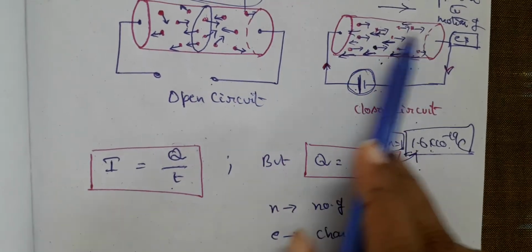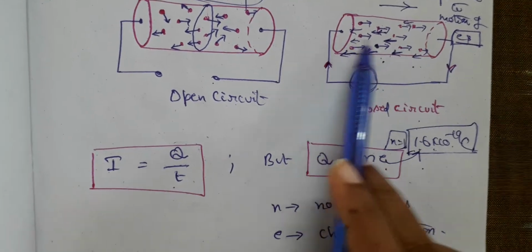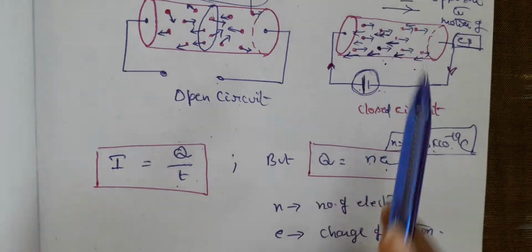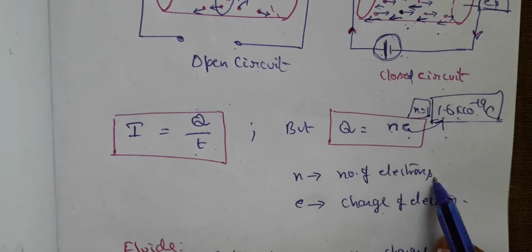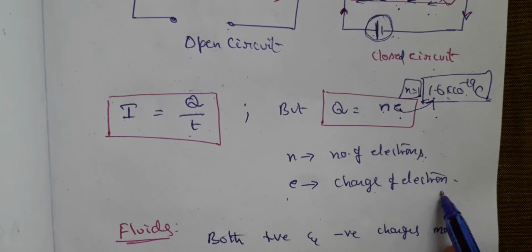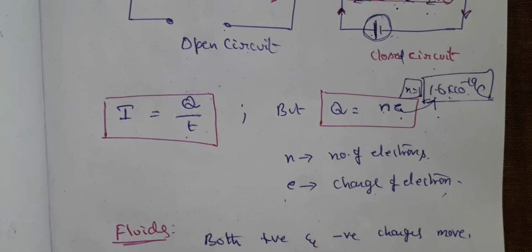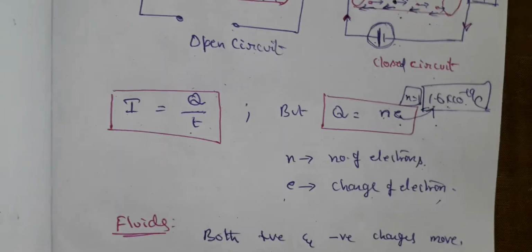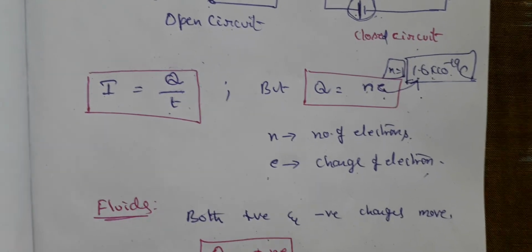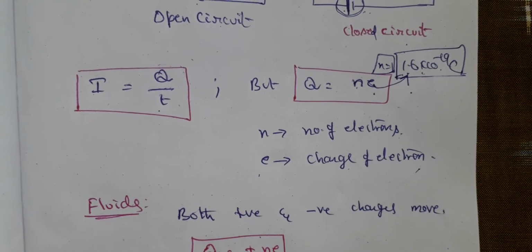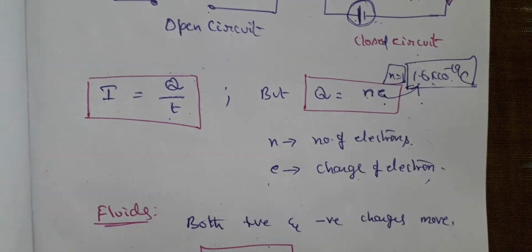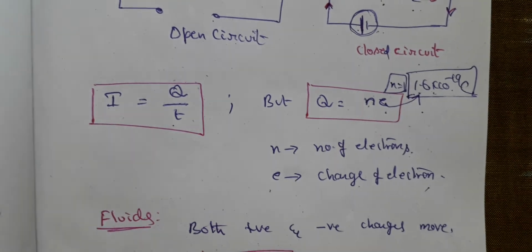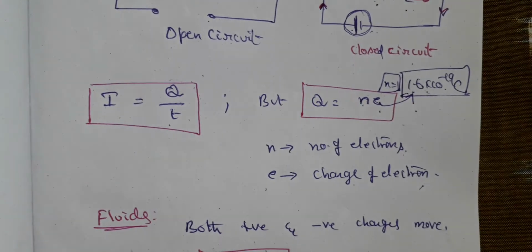But there are a number of electrons passing inside the circuit, crossing an area. So therefore that is n into e, where n is the number of electrons and e is the charge of the electron. So before you proceed to solve any numerical, you have to remember how many electrons are given inside the problem. Don't directly say that it is the charge of an electron by time. No, it is charge by time. What is the charge? Number of electrons multiplied by the charge of the electron.